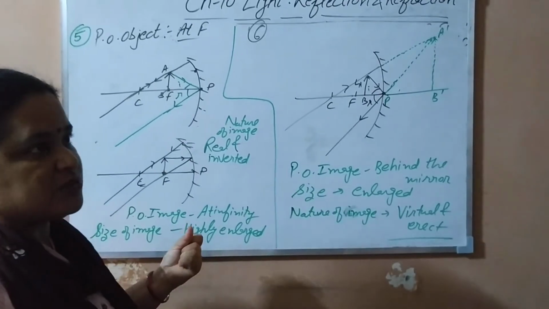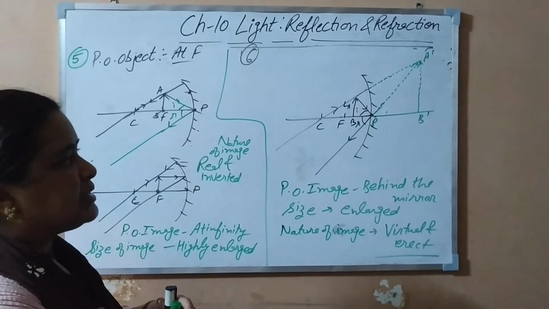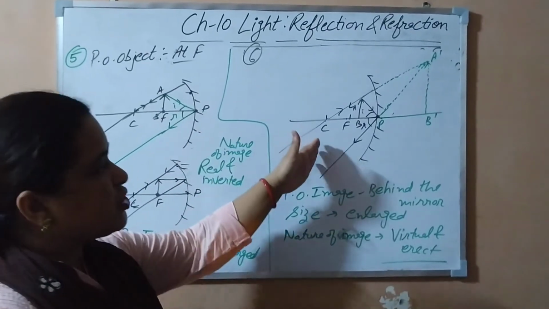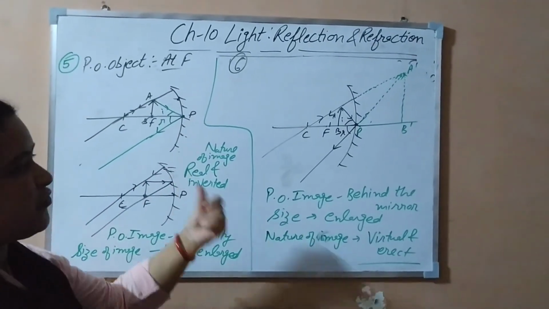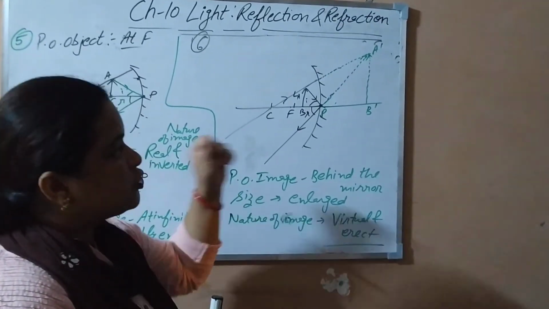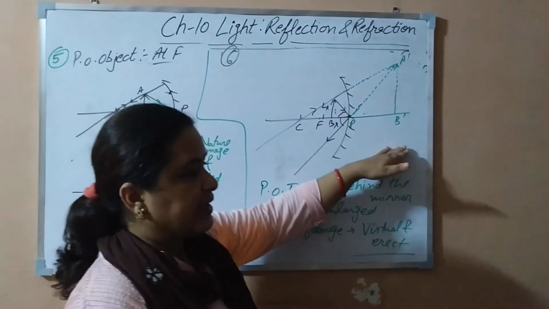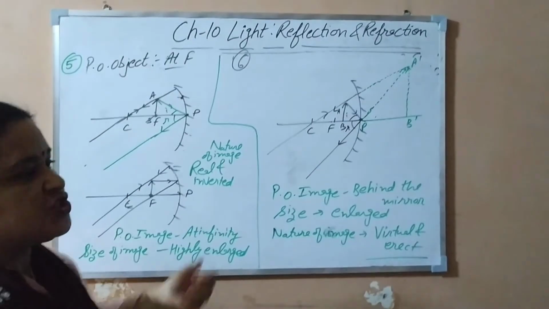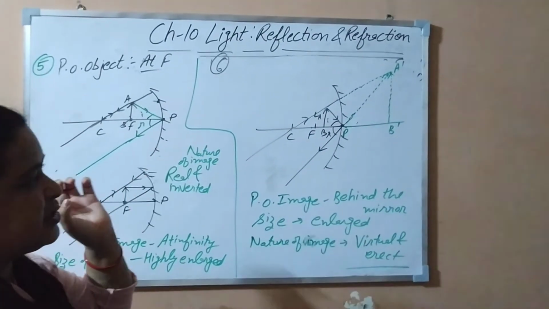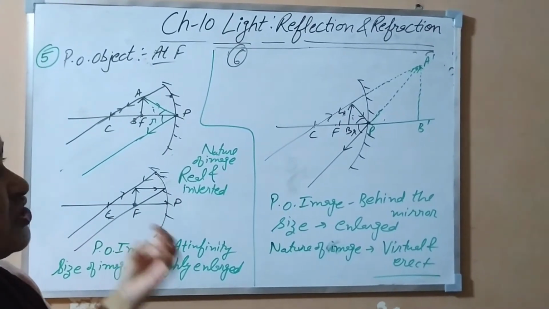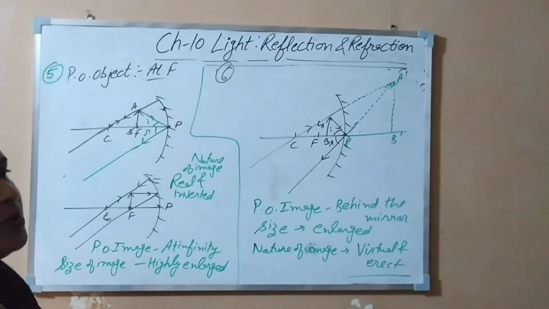If the question comes, how can you change the nature of the image? Simply you can say that when we change the position of the object to between pole and focus, its nature will change from real and inverted to virtual and erect. For this property, when it forms a highly enlarged image of the object, it is used as a shaving mirror, and also by dentists to see the cavity in the patient's teeth. Doctors use this to enlarge the image of the cavity.